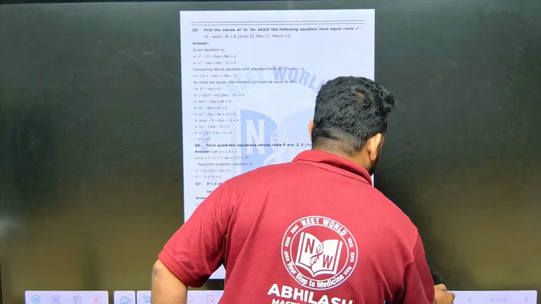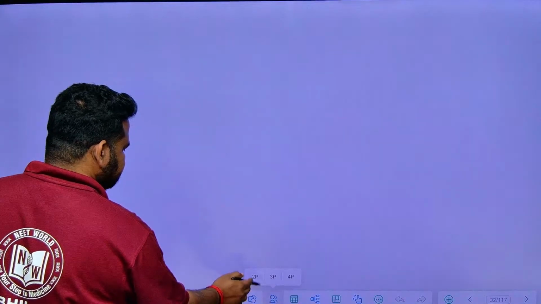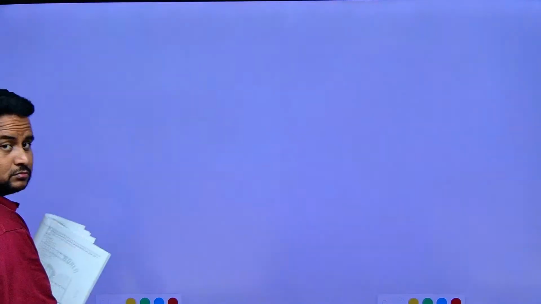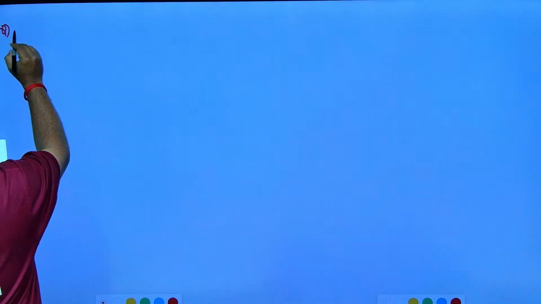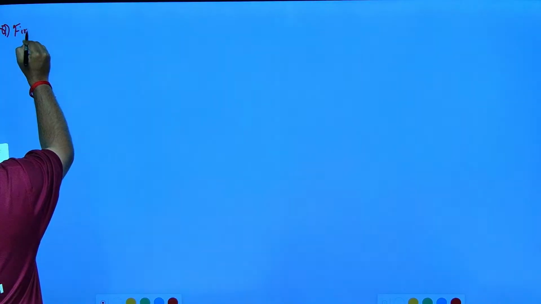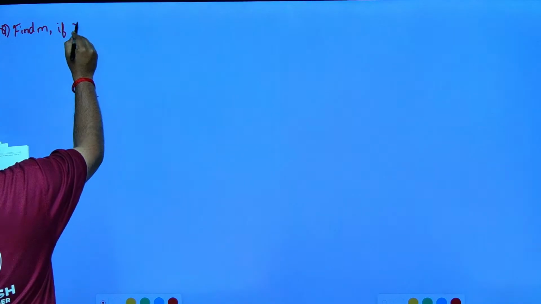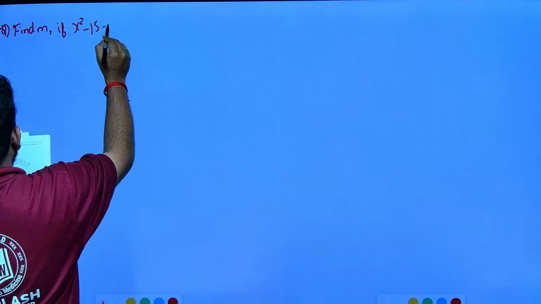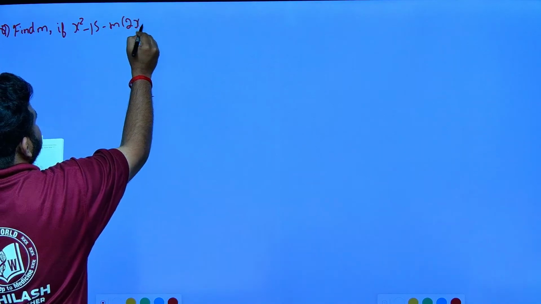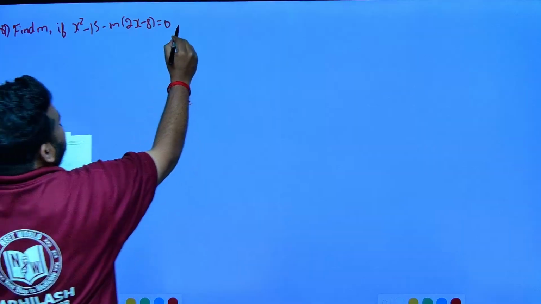Now, see here, let us take up the question. Let us better do the partition here for this question. Observe this, friends. The question they are telling is that we have to find m, if x square minus 15 minus m into 2x minus 8 is equal to 0 has equal roots.